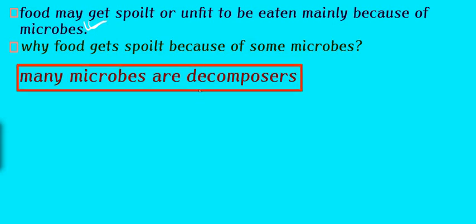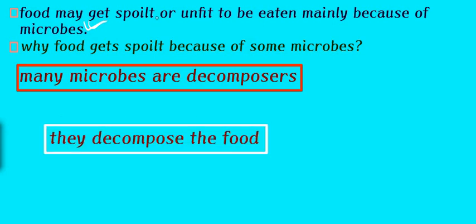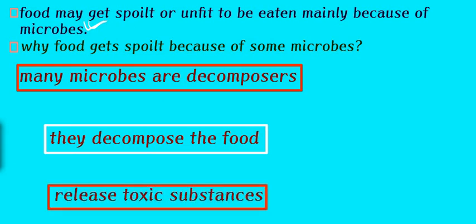So when these decomposers come into contact with food, they actually decompose the food itself. And when they decompose the food, they release toxic substances which make the food unfit to be eaten.